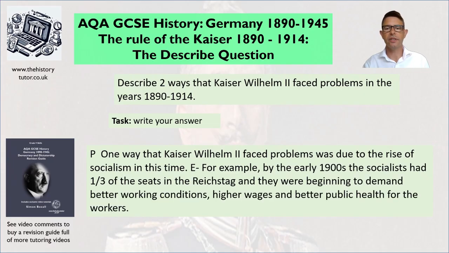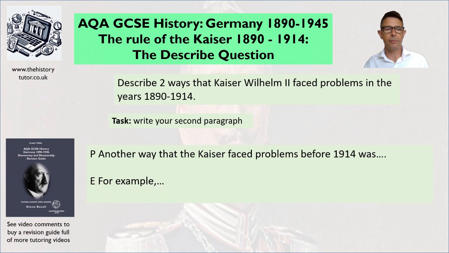Okay, so here's what I've done. I've said, for example, by the early 1900s, the socialists had a third of the seats in the Reichstag, and they were beginning to demand better working conditions, higher wages, and better public health for the workers. I don't necessarily need to say this caused a problem, although I feel I want to say that, because I'm doing a describe question and not an explain question. I don't need that extra sentence saying this caused a problem because that's explaining. So I should have enough detail here to get my described idea.